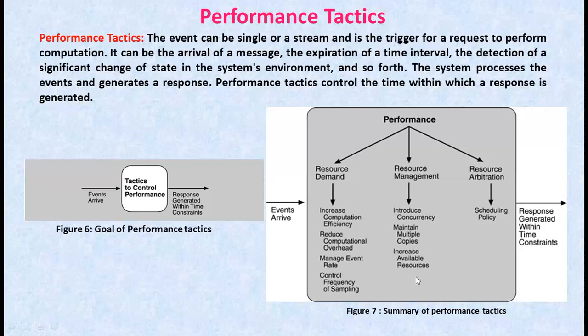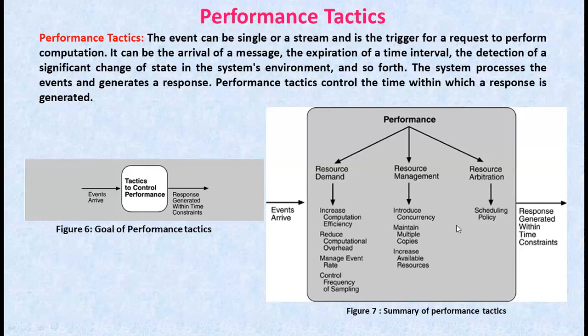Faster processors, additional memory, and faster networks all have the potential for reducing the latency. All these are causes for increased available resources.